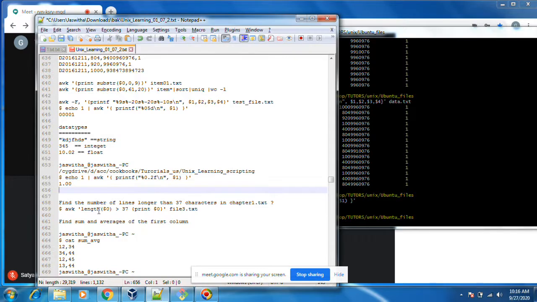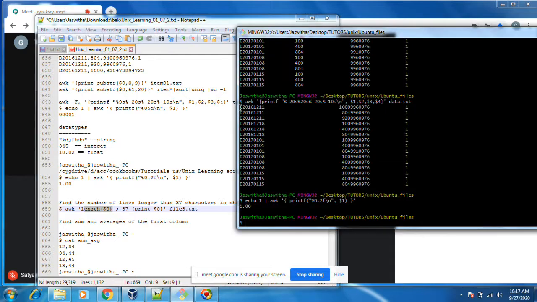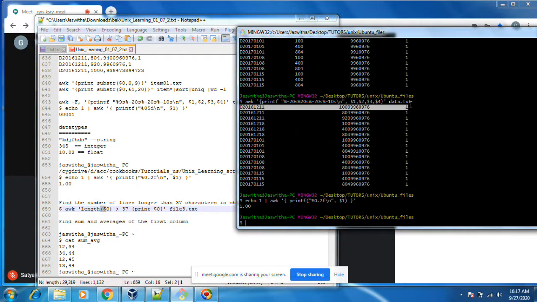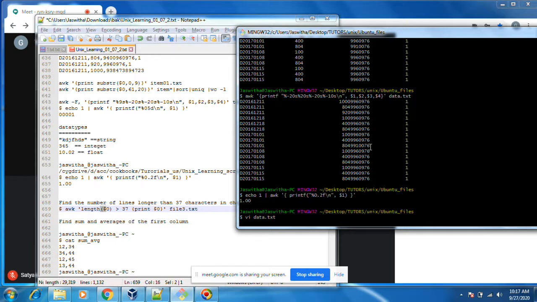Okay. Even length of $0. If I want to check the length of the file, suppose each line, if any lines greater than 37, I want to print. Okay. Length of $0 means each line. Let's see some data.txt.